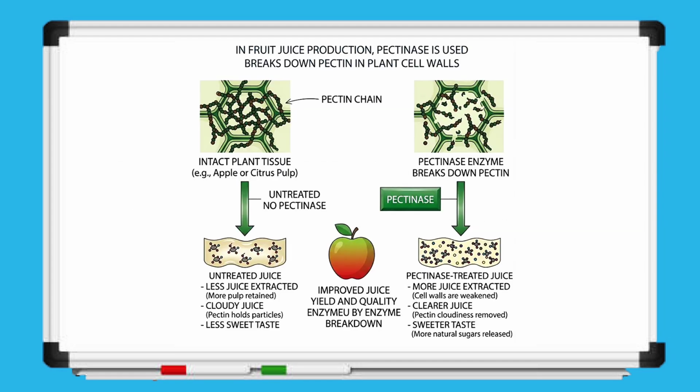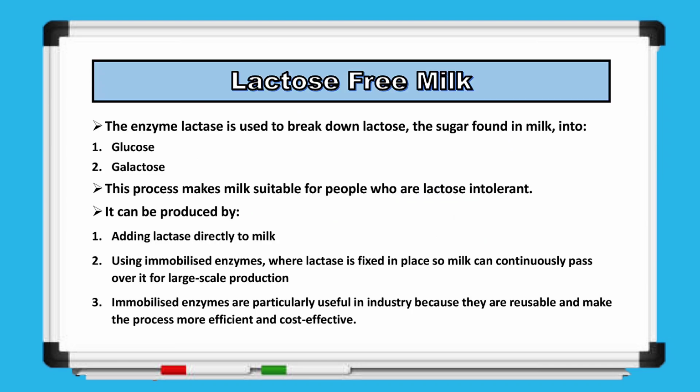As you can see here in the diagram, a plant cell with a thick cell wall is shown being broken down by pectinase enzymes. The diagram then shows the change from cloudy juice containing suspended particles to clear juice after the enzyme has acted. Now talking about lactase for lactose-free milk.